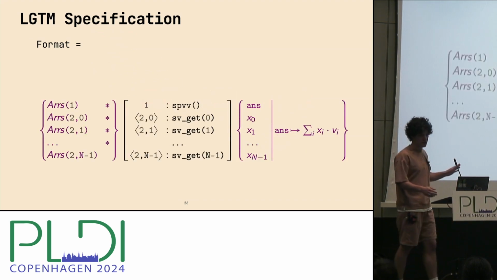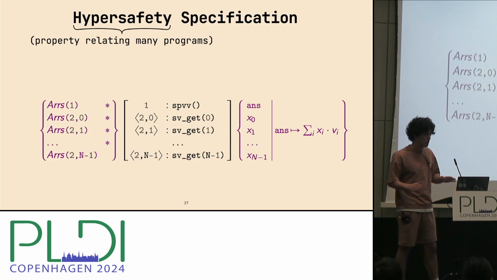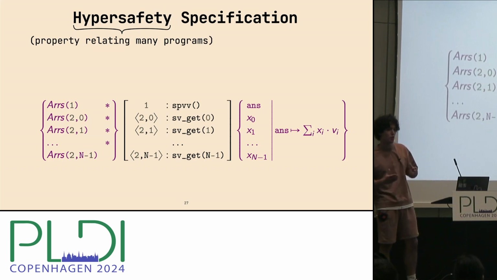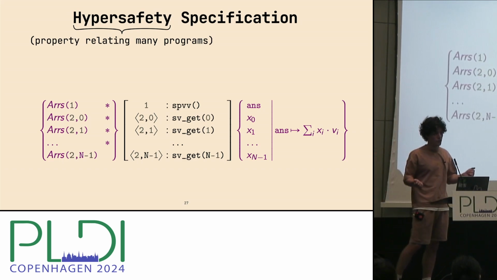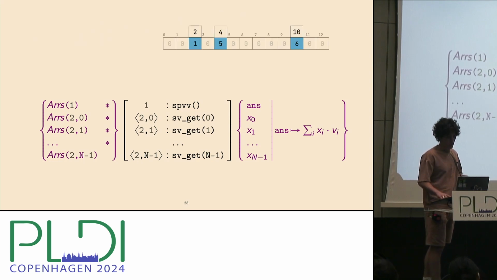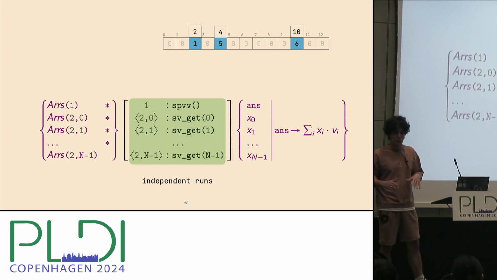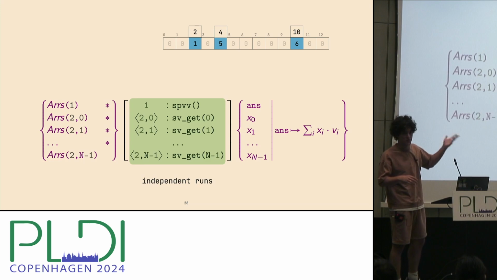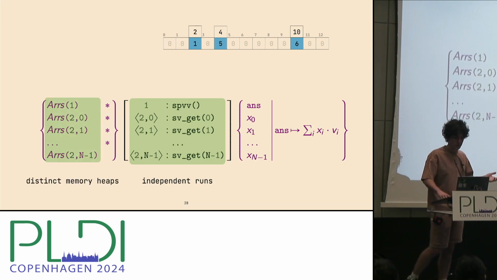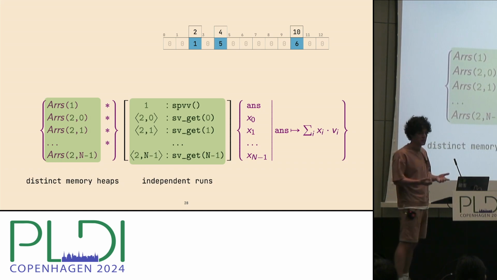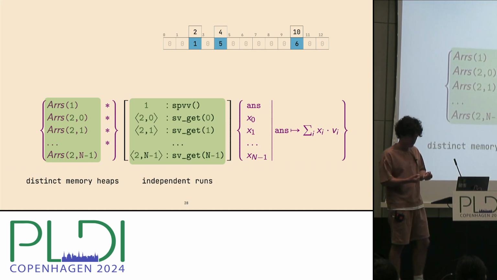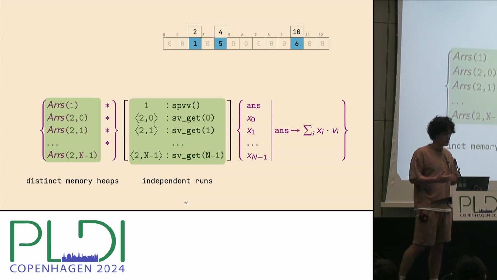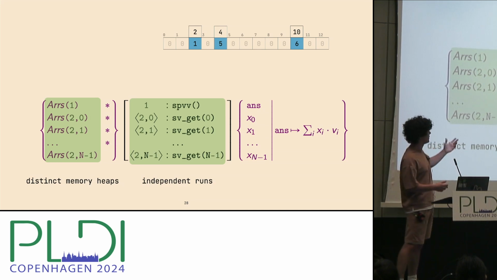Let me try to explain what this triple means. First of all, note that this is a hypersafety specification triple, in the sense that it states some property which relates the outputs of many programs. Here we have a bunch of programs which run independently. One of them is SPV, the code for our dot product, and the other ones are just getters. We run all of them independently on distinct memory heaps, for each of which we assert the ars predicate, and each of which is indexed by some index corresponding to the program.